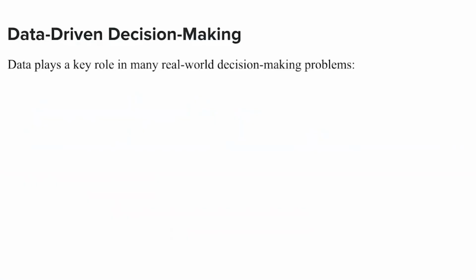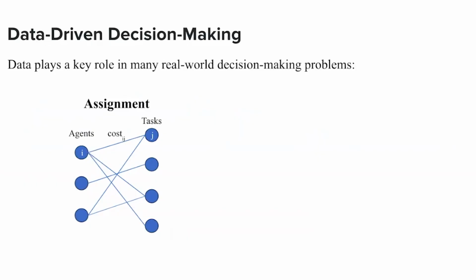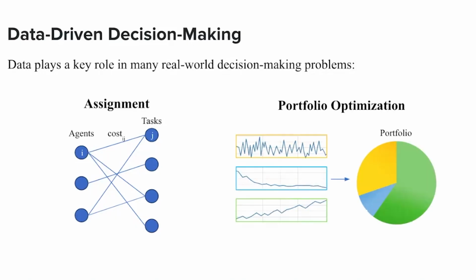First, let's talk about data-driven decision-making. As you may already know, data plays a key role in many real-world decision-making problems. A classic example is the assignment problem, where we try to assign agents to tasks, and we have data for which agents can do which tasks and the particular costs we incur when assigning some agent I to some task J. An example from the perspective of a business owner would be assigning employees to shifts, and the costs would be different employees' wages. Another decision-making problem is portfolio optimization.